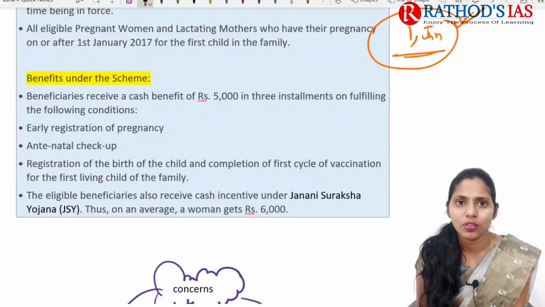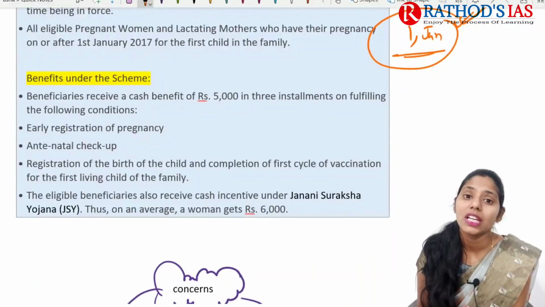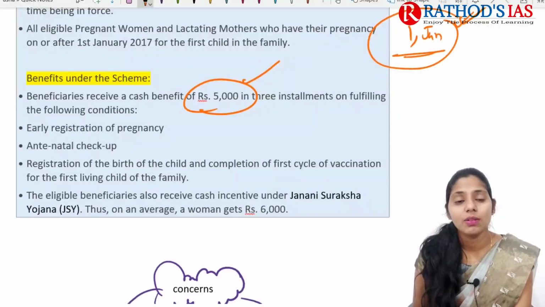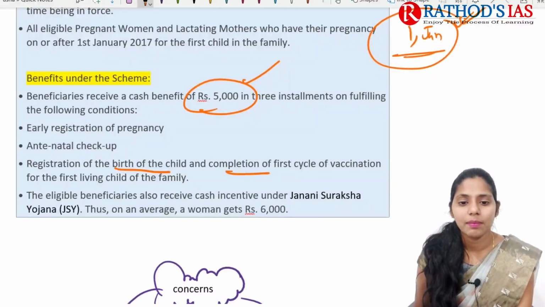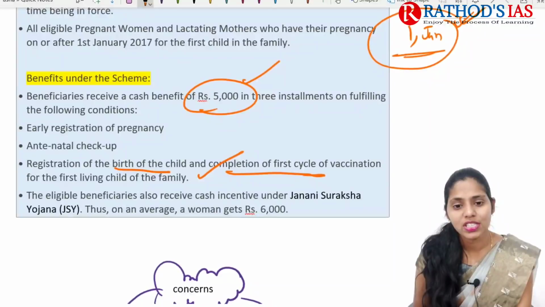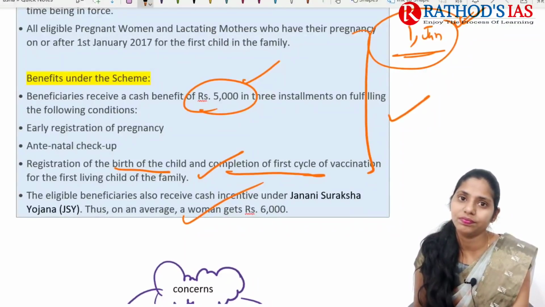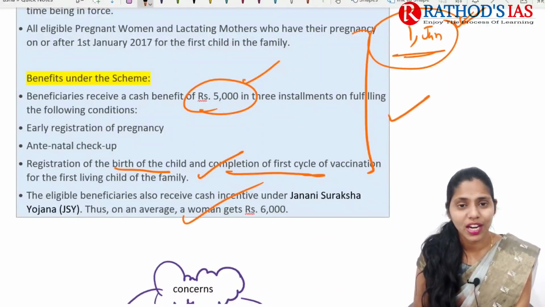And if you are talking about benefits of this scheme, it will provide direct benefit transfer of rupees 5,000 in 3 installments. It will also be helpful for early registration of pregnancy, and it focuses on antenatal checkups, registration of birth of the child and completion of the first cycle of vaccination as well. Eligible beneficiaries will also receive incentives under the Janani Suraksha Yojana. On an average, a woman gets about 6,000 rupees. So these are some important facts that you need to know regarding this scheme.